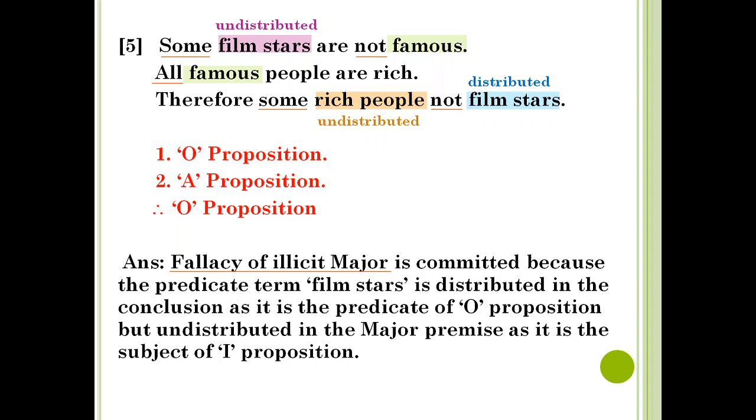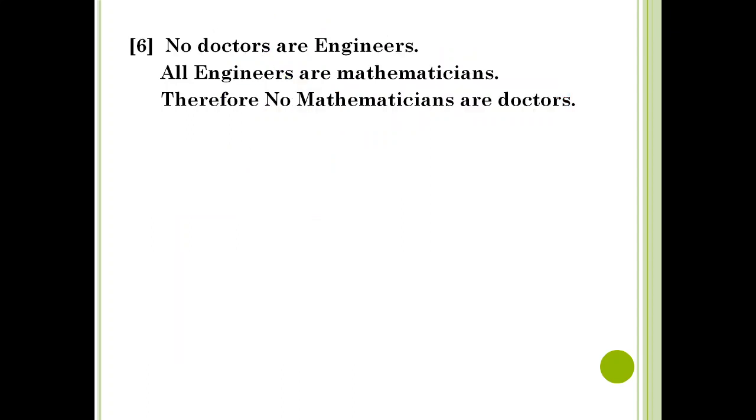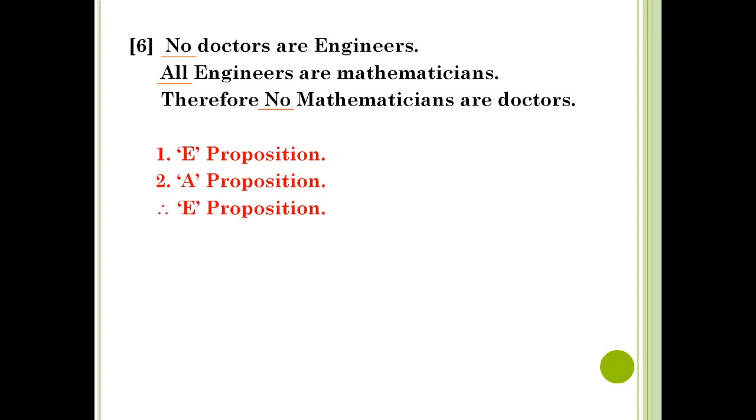Now we come to the sixth example. No doctors are engineers, all engineers are mathematicians, therefore no mathematicians are doctors. The first thing, it is a categorical syllogism because it contains three propositions. Now we will check what type of proposition each premise and conclusion is. The first has no in it, so it is E proposition. The second has all in it, so it is A proposition, and the conclusion has no in it, so it's an E proposition. Now we know that in E proposition both the terms are distributed, whereas in A proposition the subject is distributed and the predicate is undistributed.